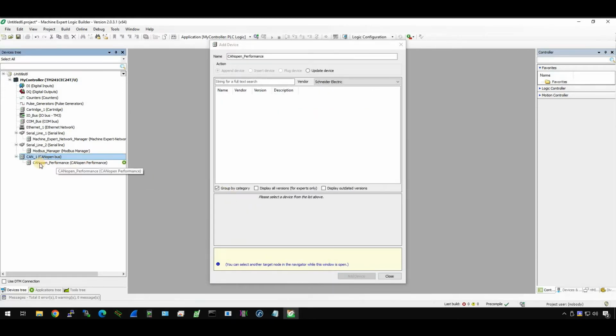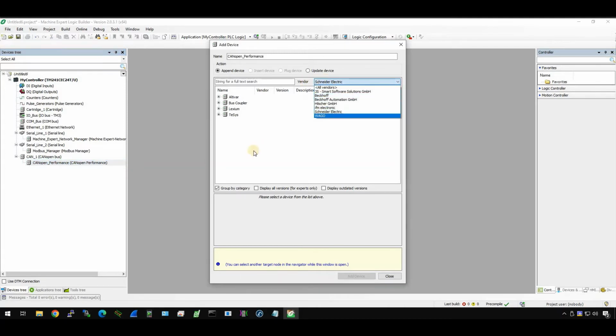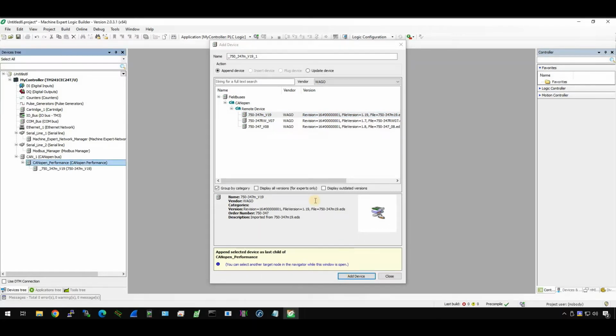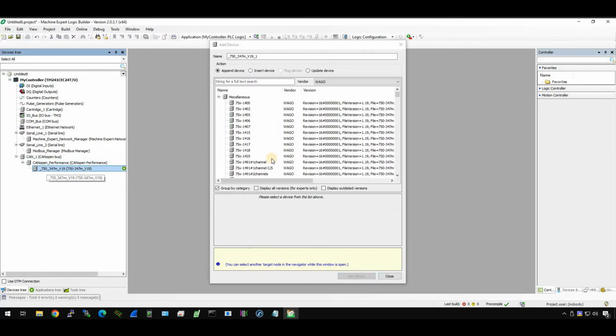And then click on CANOPEN Performance. Here we can filter the vendor, and in the vendor we just choose Wago. In the CANOPEN coupler types, just choose the first one, add device. Done. Now you have configured the CANOPEN master and a slave.